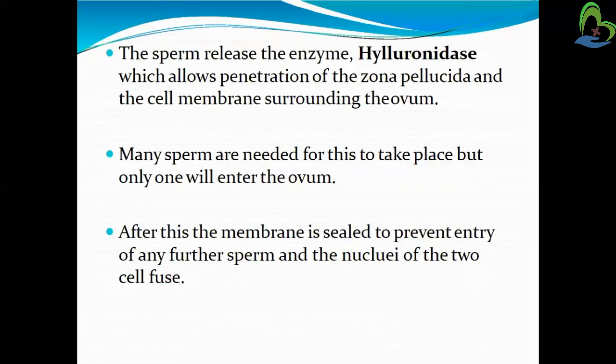Only one sperm can enter the ovum. Many sperm are needed for this to take place, but only one will enter. As I told earlier, many sperm surround the ovum, but only one can enter. After that, the membrane is sealed to prevent entry of any further sperm, and the nuclei of the two cells fuse. When one sperm has entered the ovum, the wall is sealed to prevent any entry of other sperm.